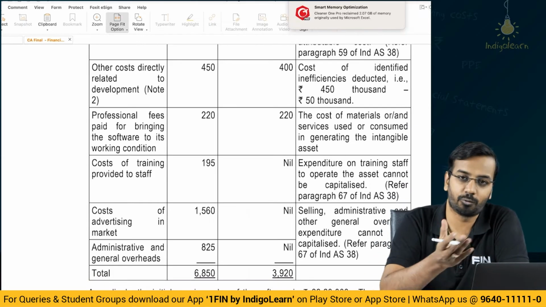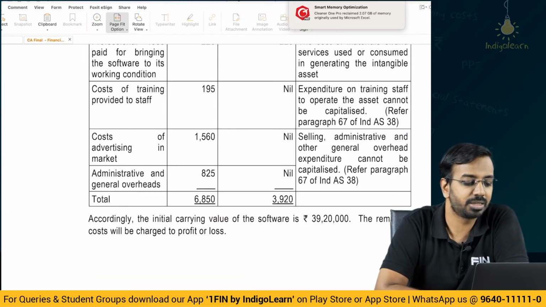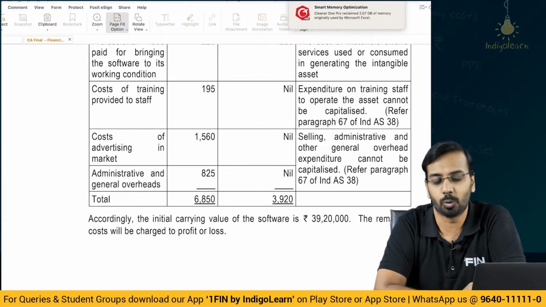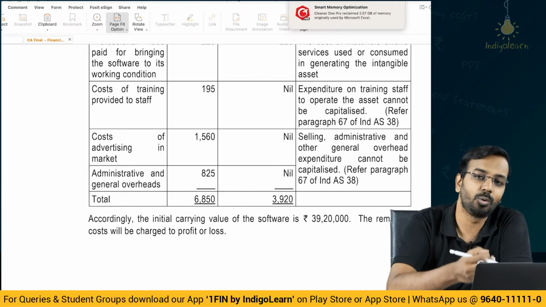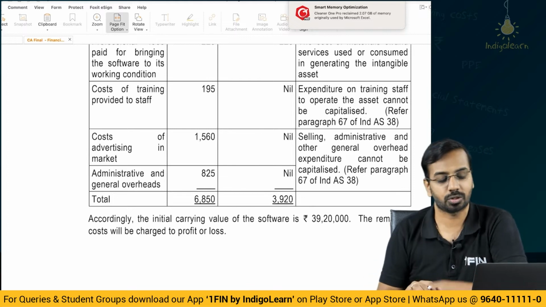Then cost of advertising, of course you will not include, and administrative and general overhead 825 you will not include, right, because they are not considered to be a part of the cost of your intangible asset.